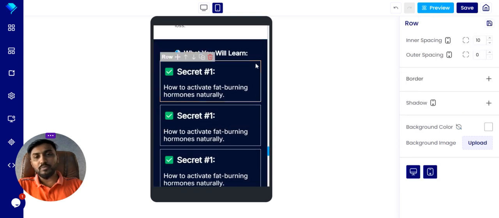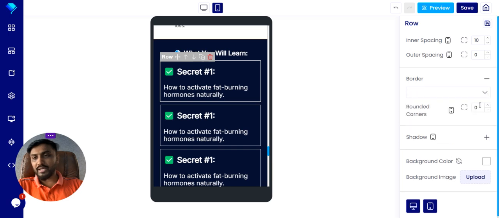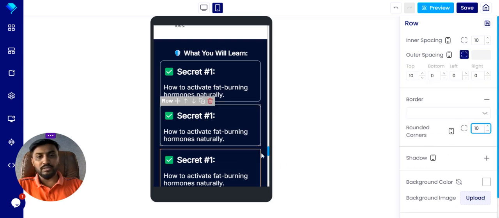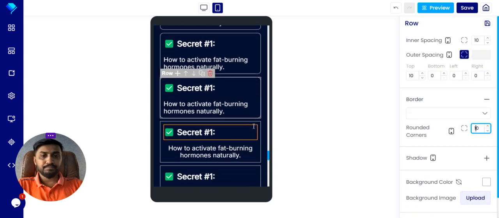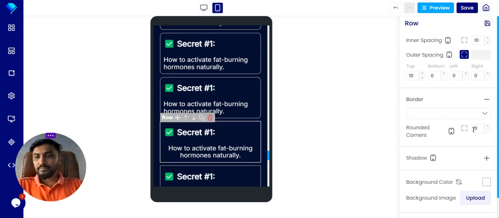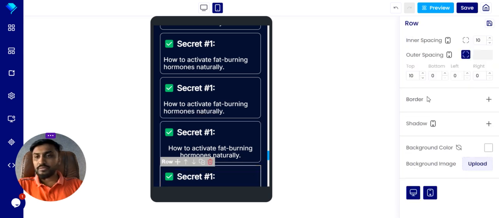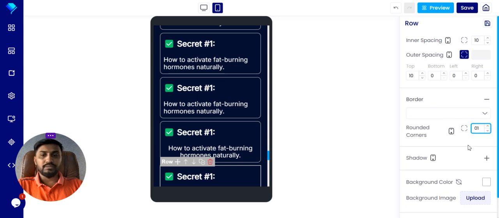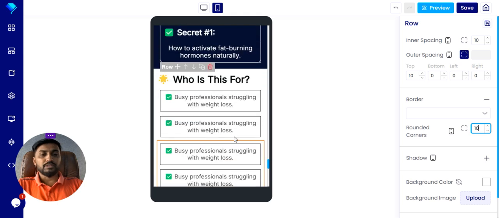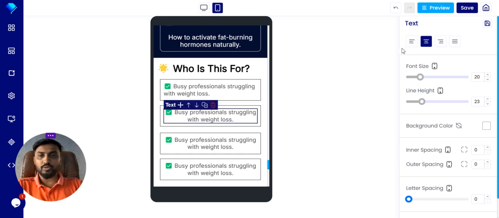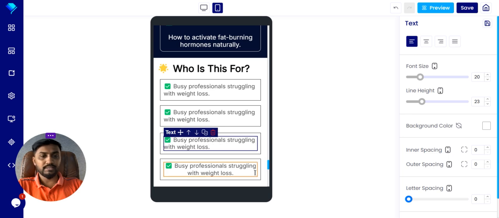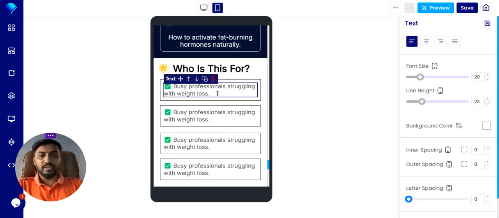Okay, you also can set the box corner size here in the border part. You just click over here, then give some borders here, like 10. Okay, so like 10. So this section is also ready. Same as with this section, for every section just make it nice so it looks good on a mobile device. Okay, and you're very good to go.